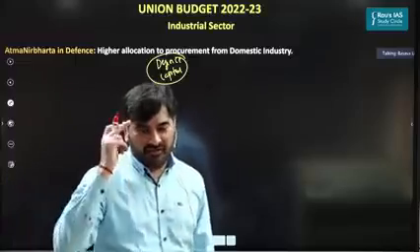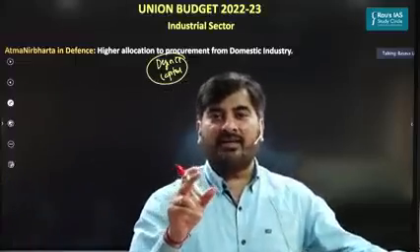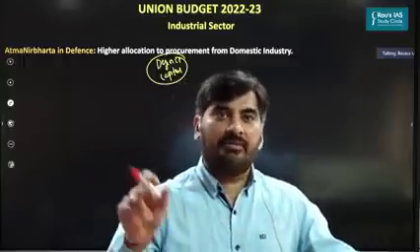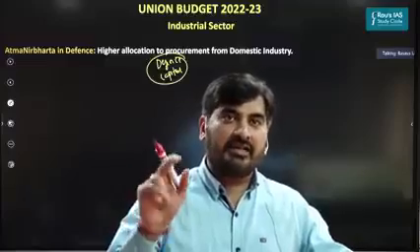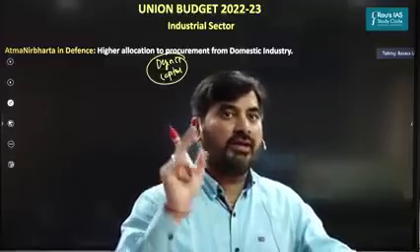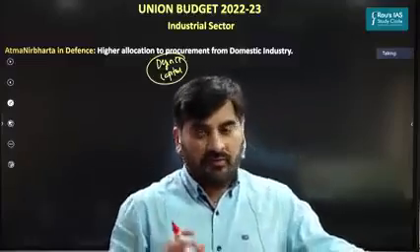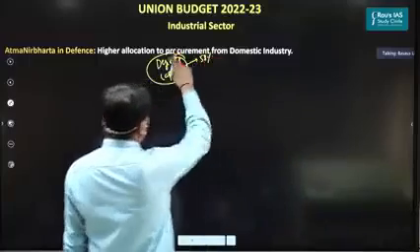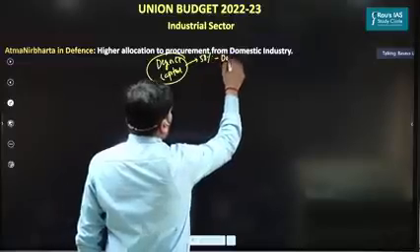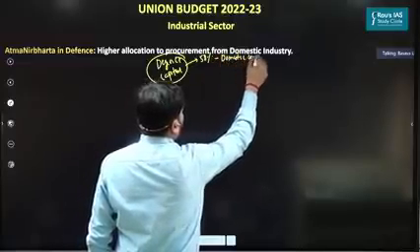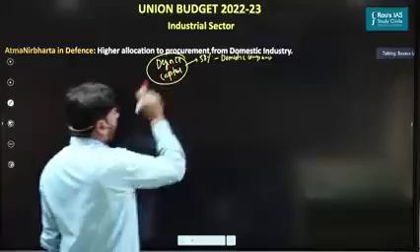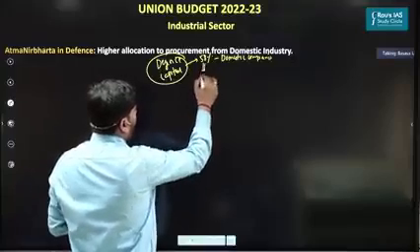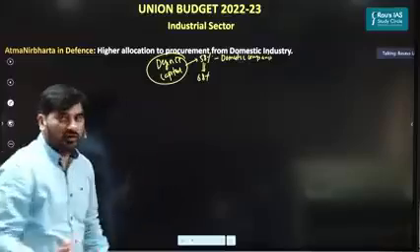So most of you have this perception that defense expenditure is always part of revenue expenditure. It's not always part of revenue expenditure. Some part of our capital expenditure is also defense expenditure, especially the expenditure which we incur for procuring the defense goods. So last year, we had set up 58% of our defense capital budget to procure defense goods from the domestic companies. So 58% of our defense capital budget was set aside for domestic companies. This year, we have increased it to 68%. That's the only announcement, nothing much.